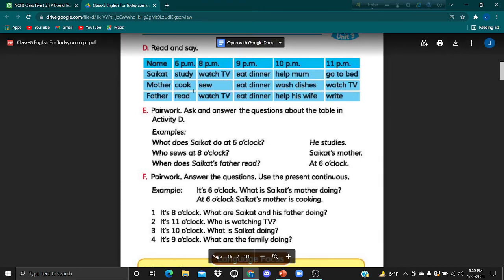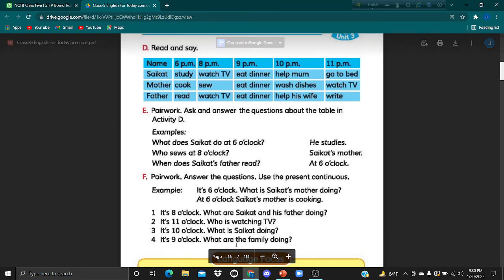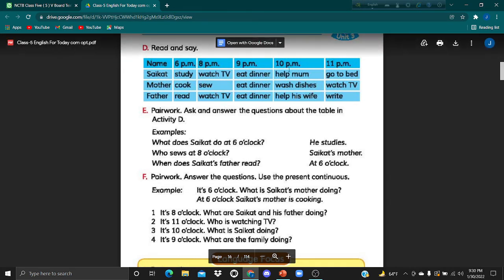Shoykot and his father are watching TV at 8 p.m. And number 3, it's 10 o'clock. What is Shoykot doing? Shoykot is helping his mom. It's 9 o'clock. What is the family doing? The family is eating dinner.